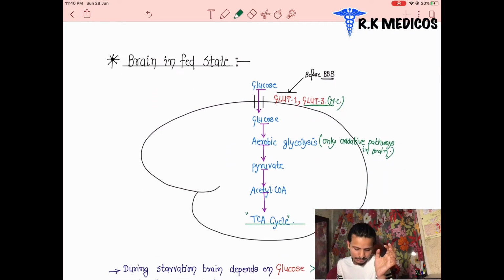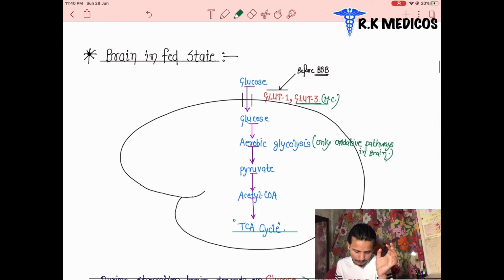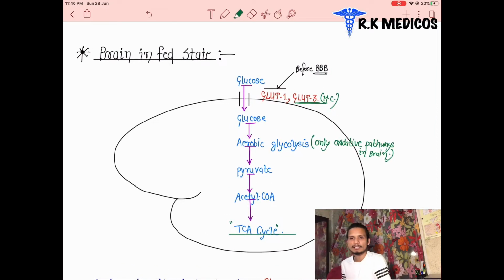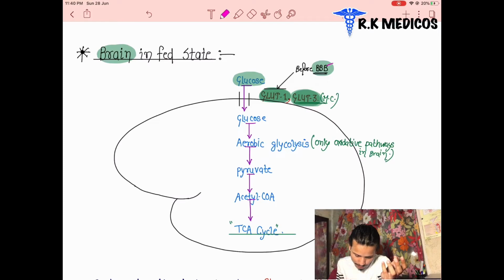What happens in the brain after taking a meal in the fed condition or the well-fed condition? What happens inside the brain? In the brain there is the GLUT1 receptor and the GLUT3 receptor, both are present, and GLUT3 is the most common. Inside the brain, when the blood is full of glucose, glucose reaches the brain, and it wants to enter inside the brain. It has to bind to the receptor GLUT1 or GLUT3, mainly GLUT3, and the BBB is representing here the blood